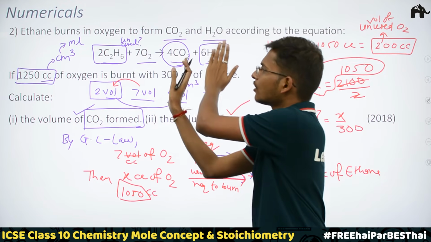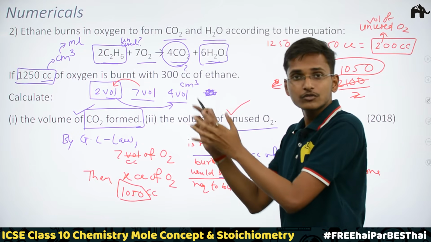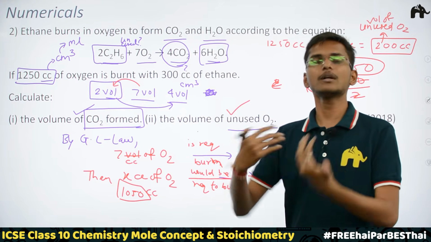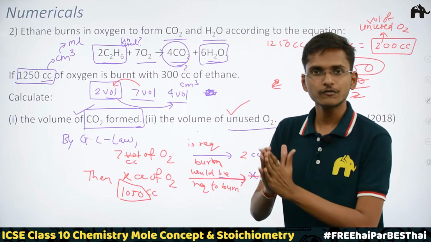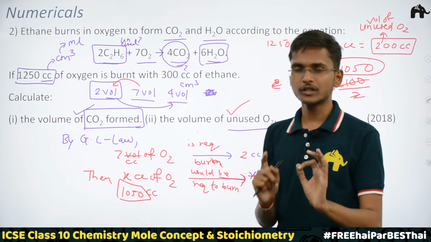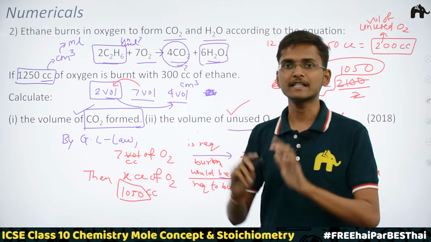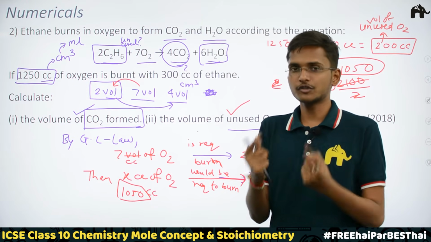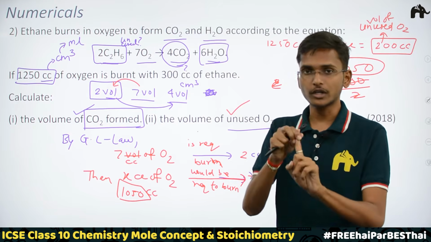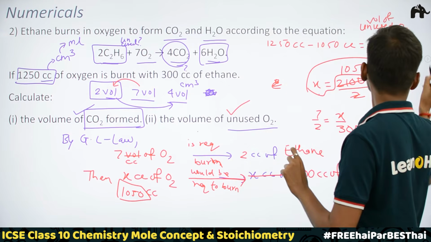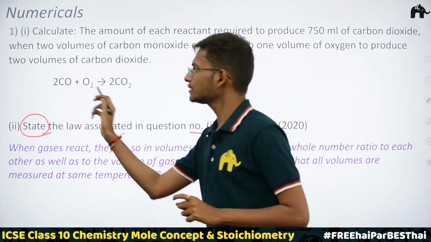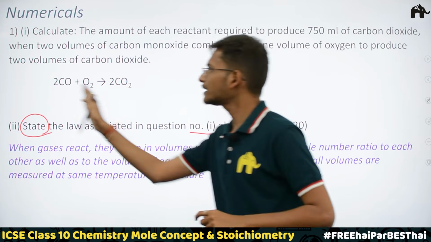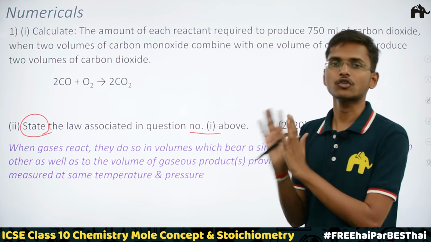Now, for the rest three things we are applying the concept of Gay-Lussac's law. We have ensured that these three species are gases. So before applying Gay-Lussac's law of combining volumes on the species, you have to confirm whether these species are gases or not, because that law is only valid for gases. I have told you, a very important thing to remember: gaseous reactants and gaseous products. Similarly, in the previous case, carbon monoxide and oxygen are gases, and the carbon dioxide formed is also a gas. So we could apply Gay-Lussac's law of combining volumes on those three species.